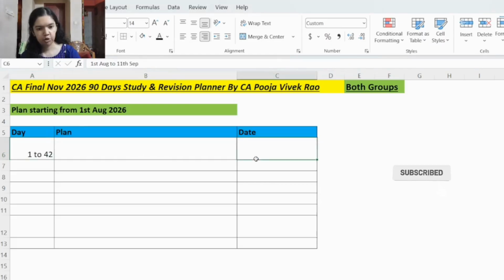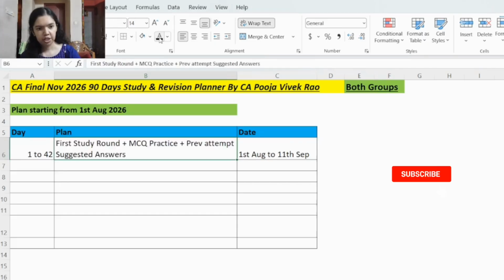From day number 1 to day number 42, that is from 1st August to 11th September, you will be going through the first study round, plus you will be practicing MCQ, plus you will revise the previous attempt suggested answers also. In the first study round, it is suggested to go through the complete study material thoroughly, go through the test your knowledge section, and for each subject, make subject specific notes also. For practical subjects, make notes of important formulas, formats, tricky adjustments. And for provision based subjects, make notes of the section numbers, provisions, the case laws.